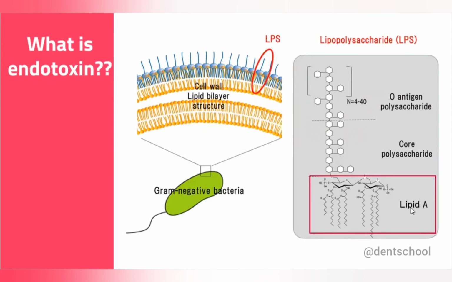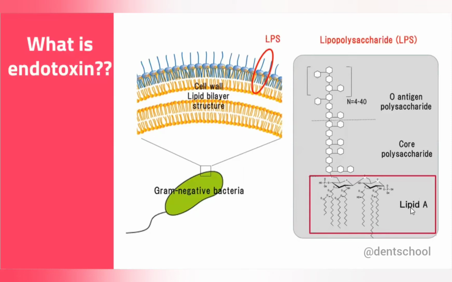But endotoxin is not toxic per se; it directly affects our cells like the macrophages, lymphocytes and neutrophils, to create an inflammatory environment, and that is how it can dissolve the bone tissue in that area.